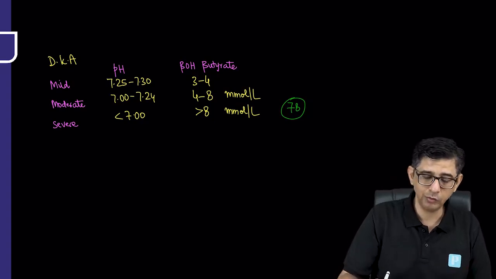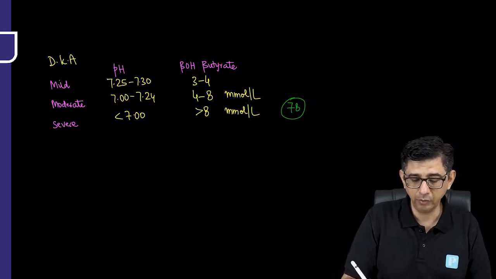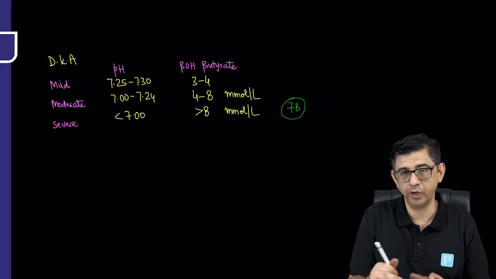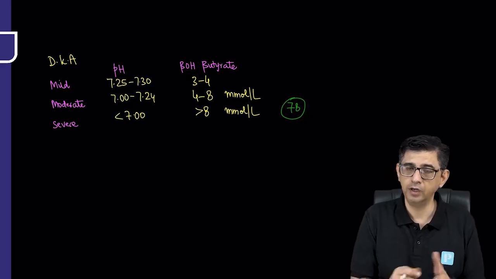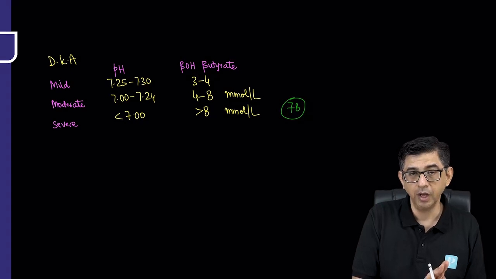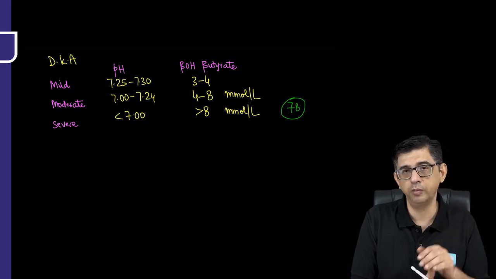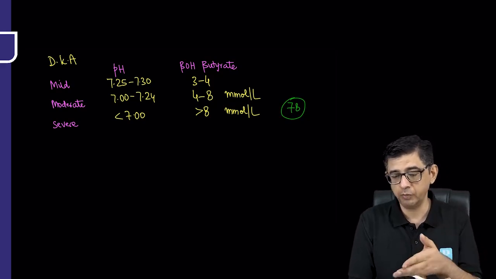In fact, in MCQs, instead of talking about beta hydroxybutyrate values, they'll start talking about bicarbonate value, as I was just tempted to say. Bicarbonate obviously will be lower in a patient, but how do you determine severity? One way of determining severity is the magnitude of fall of bicarbonate. Another way is to pick up the main agent.